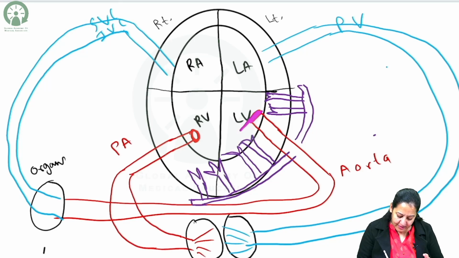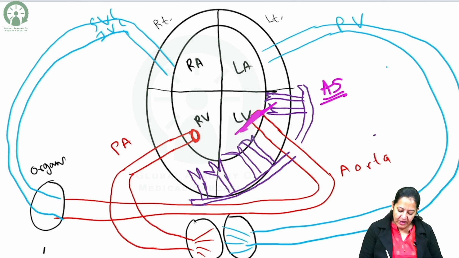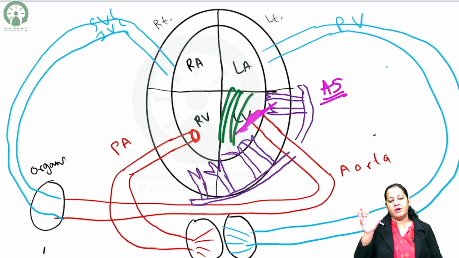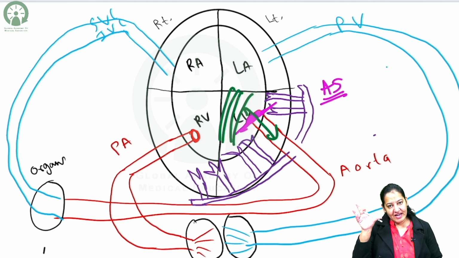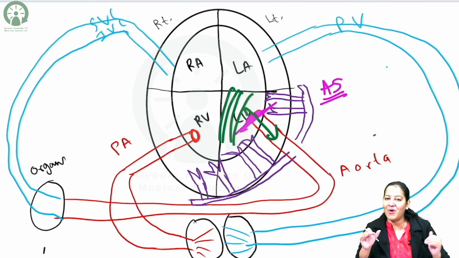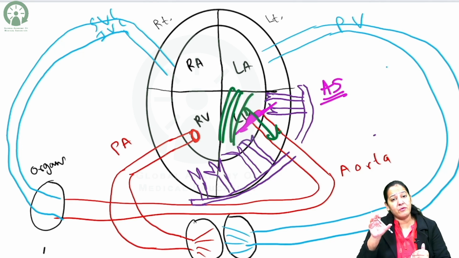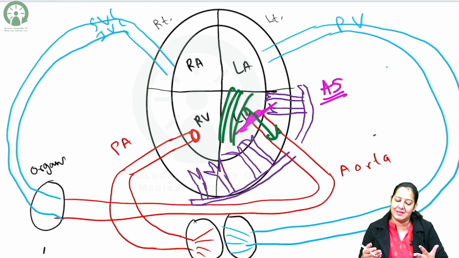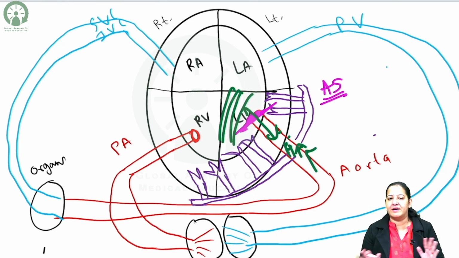Just suppose there is an aortic stenosis. The aortic valve becomes stenosed. Normally when the left ventricle is doing the systole, it's contracting, the blood is going into the aorta. But now when the left ventricle is contracting, the complete blood is not going into the aorta because there is stenosis. So the left ventricle requires more pressure to push the blood into the aorta. Either you say stenosis or there is hypertension, the systemic hypertension, one and the same thing.